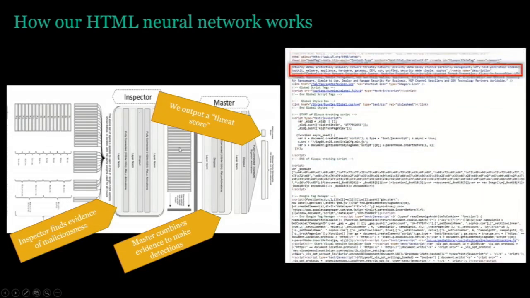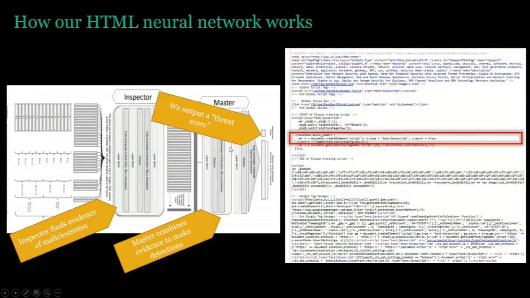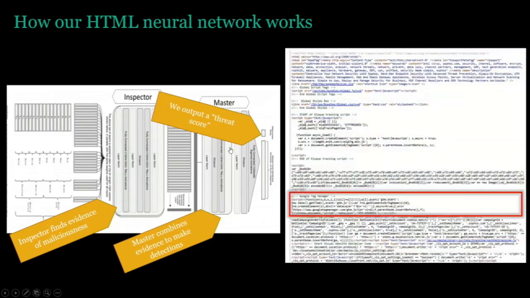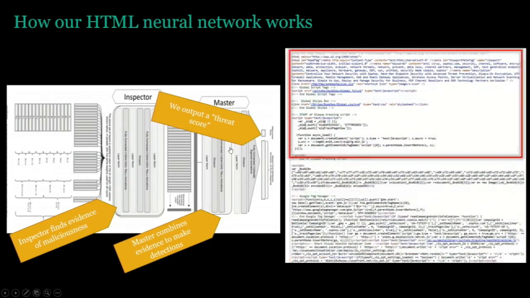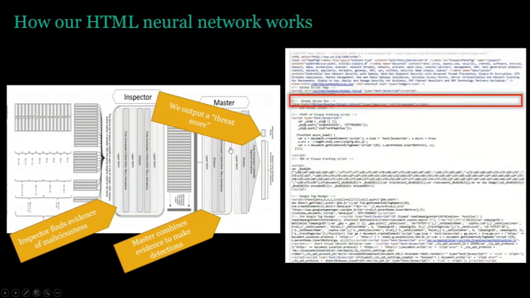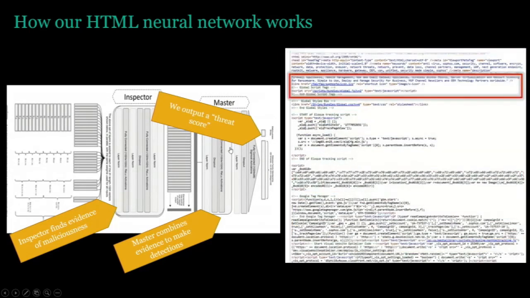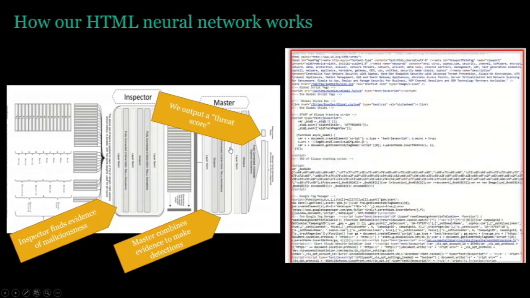Basically it takes the HTML page as its input and runs it through what we call the inspector, which has convolutional neurons in it. What the inspector does, you're seeing in this animation. It looks at the page at low resolution, so it looks at small chunks, larger chunks, larger chunks, and then the entire page. It collects information about the page. Then what we call the master looks at all of the information the inspector has collected and determines if it's malicious or not. It also determines if it's a phishing page or a drive-by and this kind of thing.